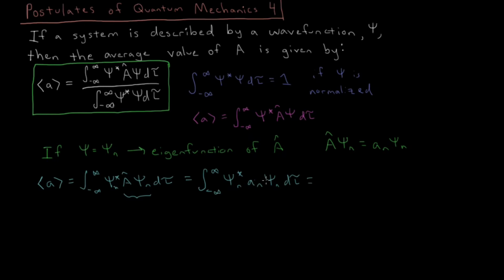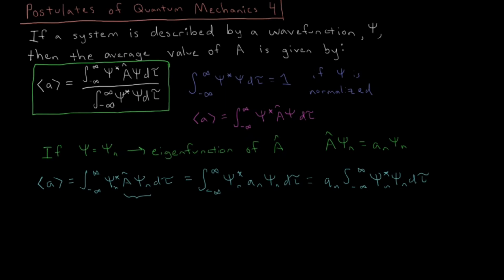Now this a n, by definition, this being an eigenvalue equation, is a constant. So when we're integrating, an integral is a linear operator, so we can pull constants out to the front of integrals. So we have a n times the integral from minus infinity to infinity of psi n star psi n d tau.